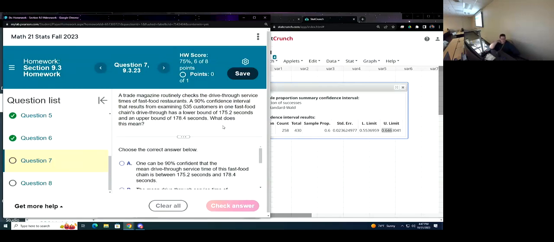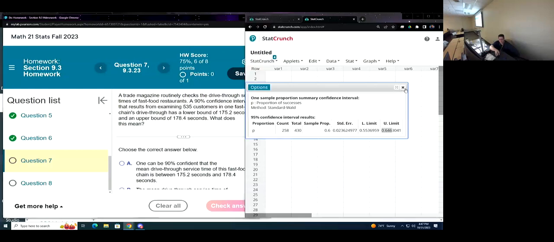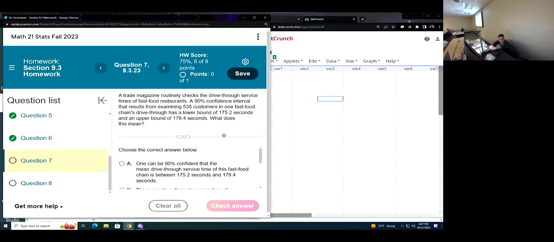The Trade magazine routinely checks the drive-through service times of fast food restaurants. A 90% confidence interval that results from examining 535 customers in one fast food chain's drive-through has a lower bound of 175.2 seconds and an upper bound of 178.4 seconds.